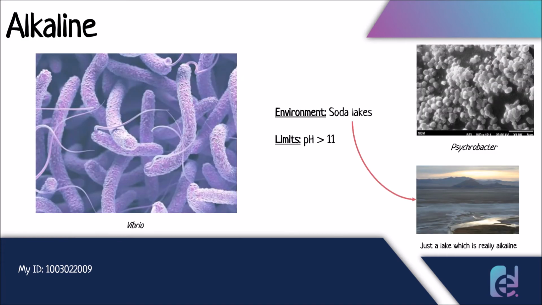Next up, on the basis of the pH level in which they live, we have Vibrio. We have two examples in this one: Vibrio and Psychrobacter. They basically live in soda lakes, and if you don't know what soda lakes are, a soda lake is a lake which is really alkaline in nature. Its pH is really high. That's a soda lake. I also have an image over here. And Vibrio and Psychrobacter live in environments where the pH is greater than 11. So they really go above and beyond. Somehow they can survive in such an alkaline medium.